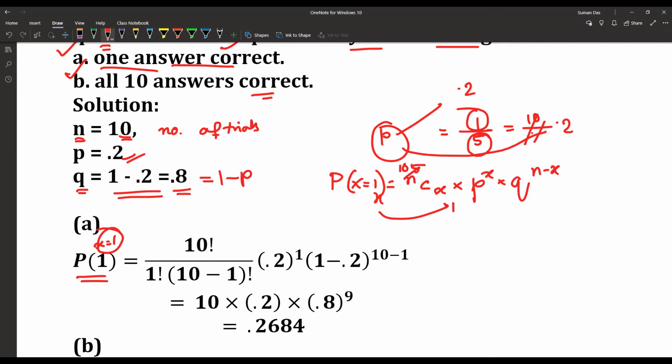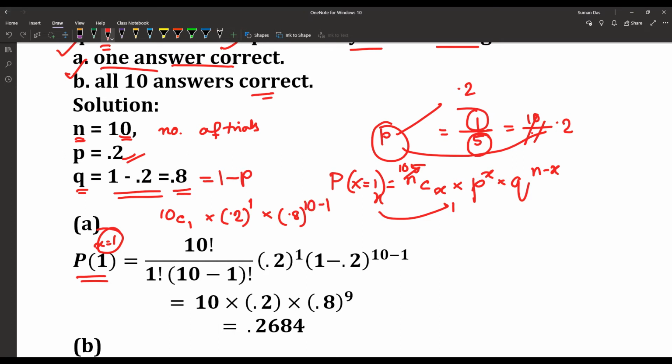According to that, the formula becomes 10C1 into the success rate 0.2 to the power x, which is 1, into the failure 0.8 to the power 10 minus 1.